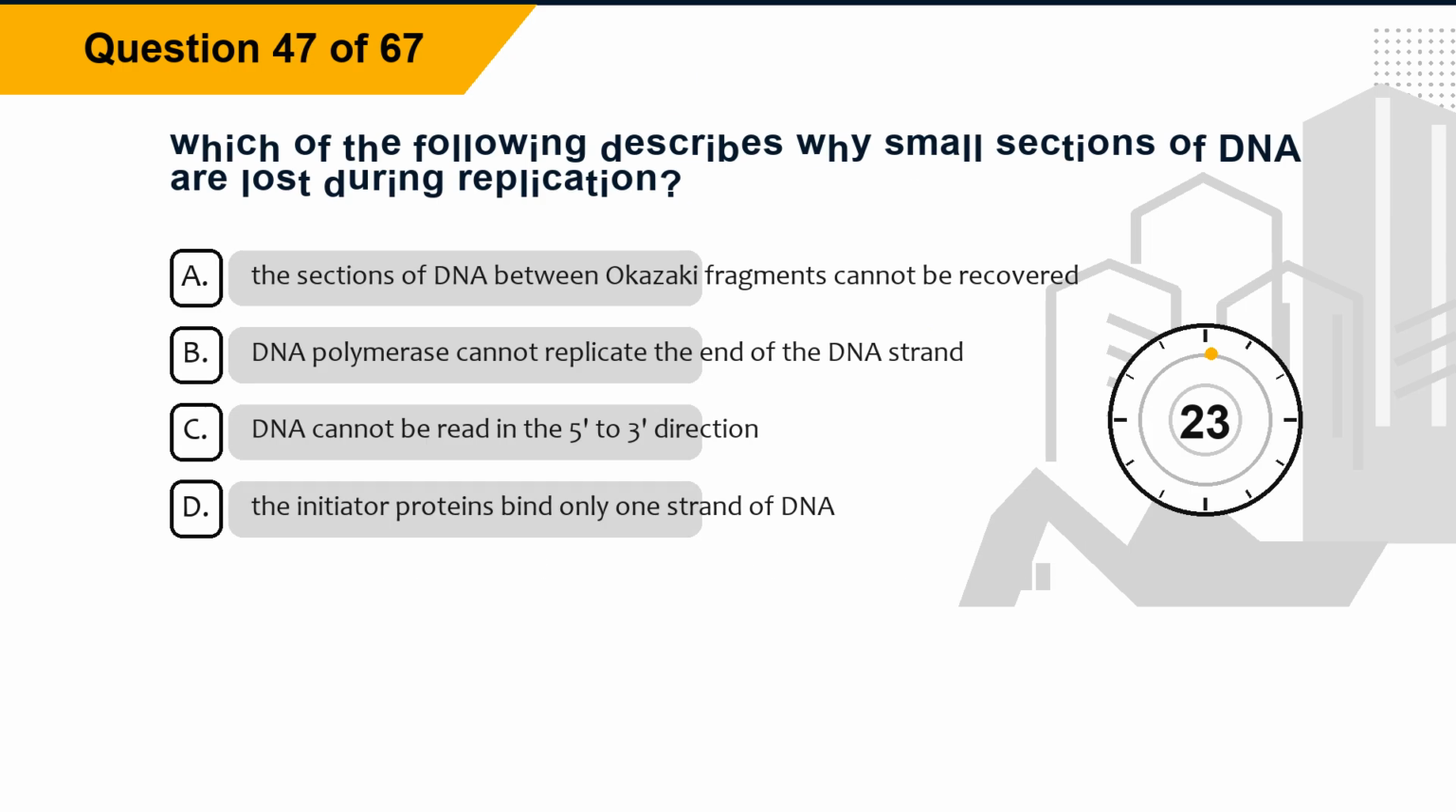Question 47. Which of the following describes why small sections of DNA are lost during replication? Option A, the sections of DNA between Okazaki fragments cannot be recovered. Option B, DNA polymerase cannot replicate the end of the DNA strand.